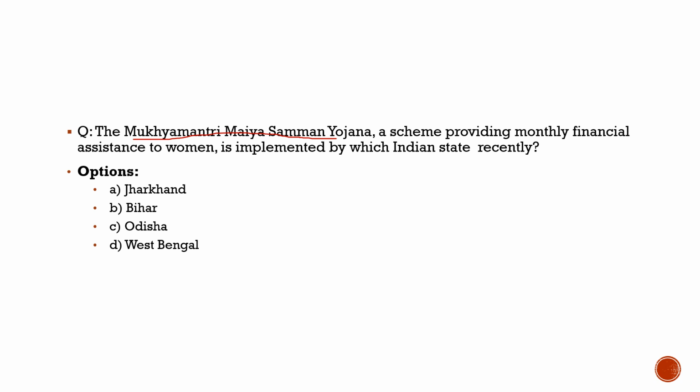So here we had brought this scheme. Recently the elections were in Maharashtra and Jharkhand. So with respect to this, this scheme has been brought in here. So the right answer to this question, the Mukhya Mantri Maya Saman Yojana, a scheme providing a monthly financial assistance to women, is implemented by which Indian state recently? It is implemented by Jharkhand. So the correct answer to this question is option A. So with this, I hope you had understood the topic, and as well as the question here. Now with this, let's move to the another question and try to solve that.